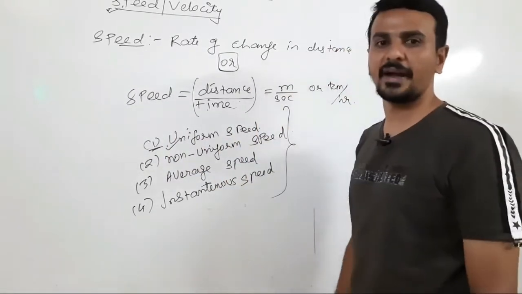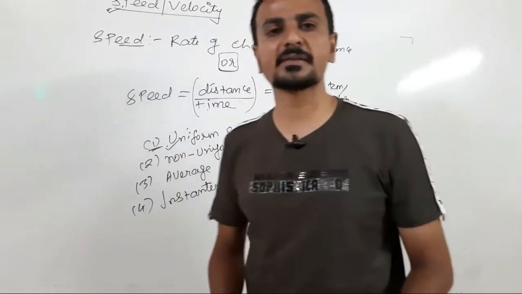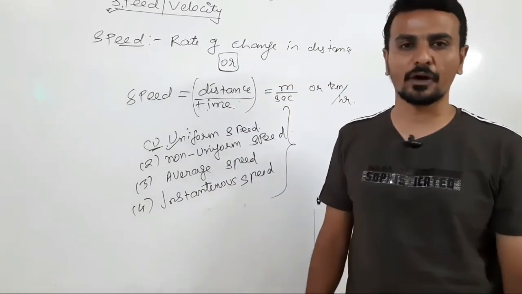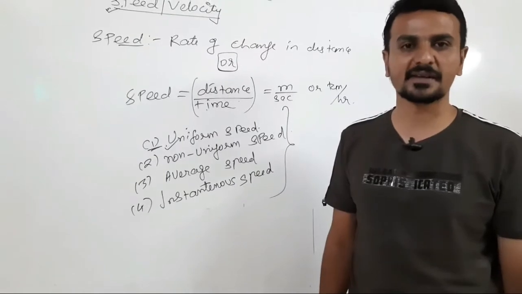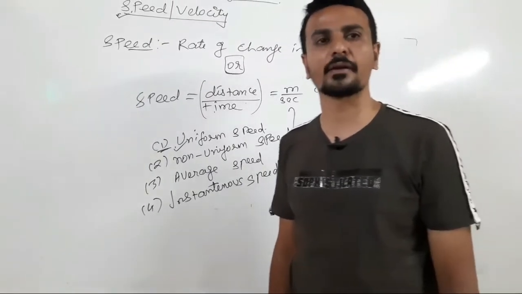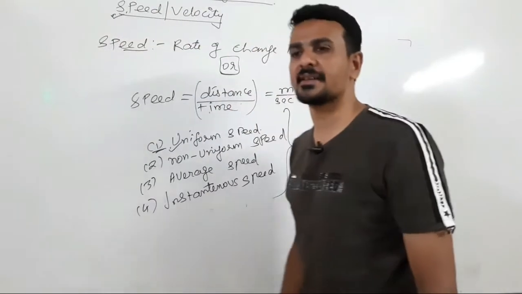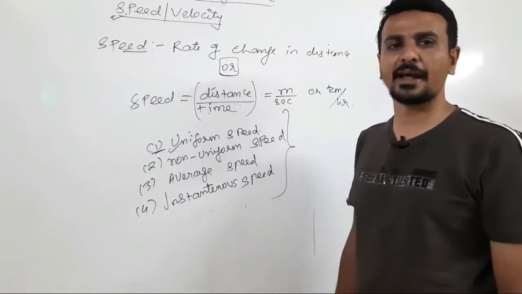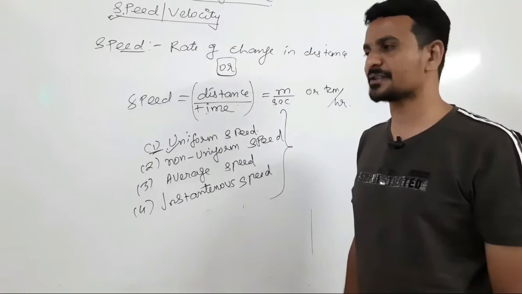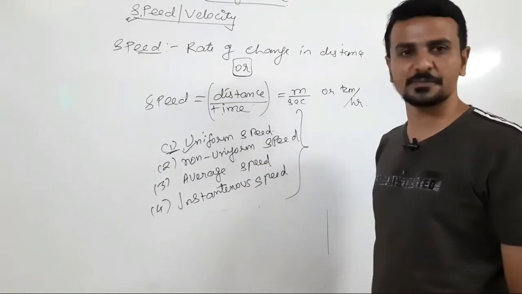What do you mean by uniform speed? Uniform speed is defined when an object travels equal distance in an equal interval of time. For example, suppose an object is covering 5 meter in every 2 seconds. That means the object is moving with a uniform speed.